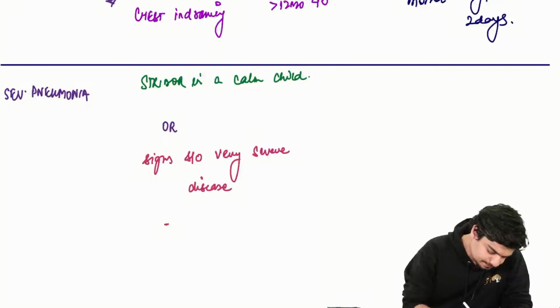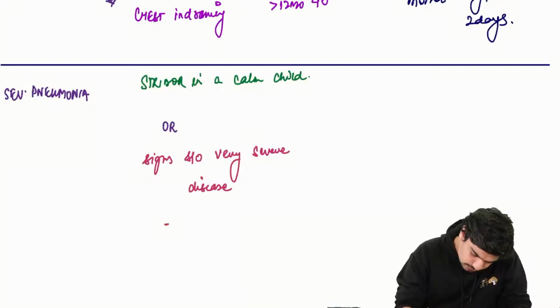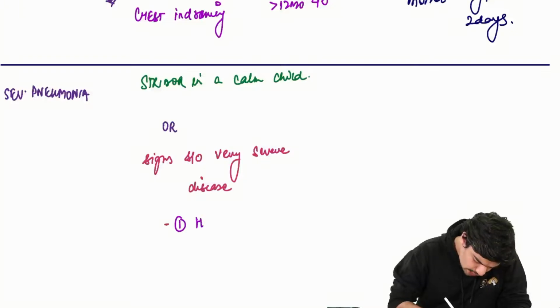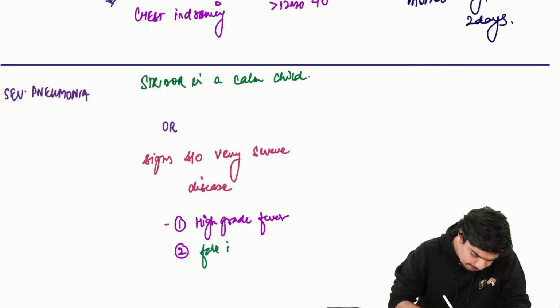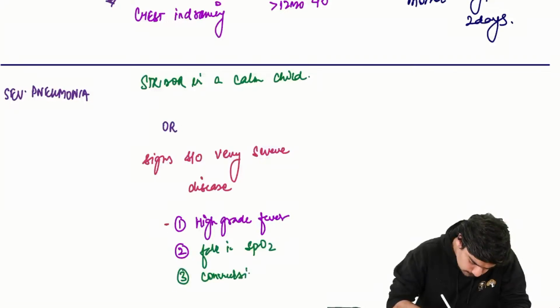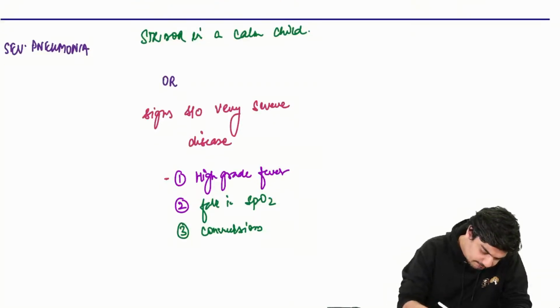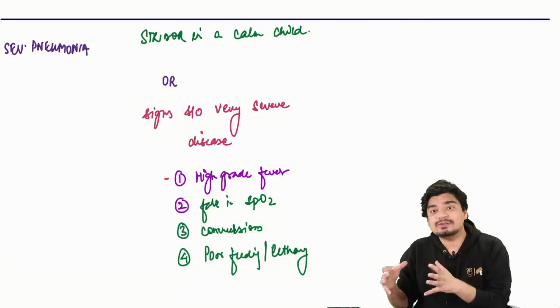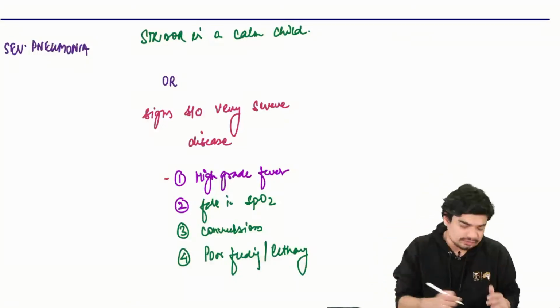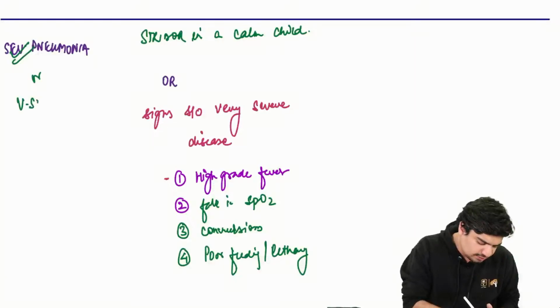These include your high grade fever, fall in SpO2, convulsions, that is your seizures, and poor feeding or lethargy. So if any of these signs are there, it suggests a very severe disease. So we'll automatically classify it as severe pneumonia or very severe disease.